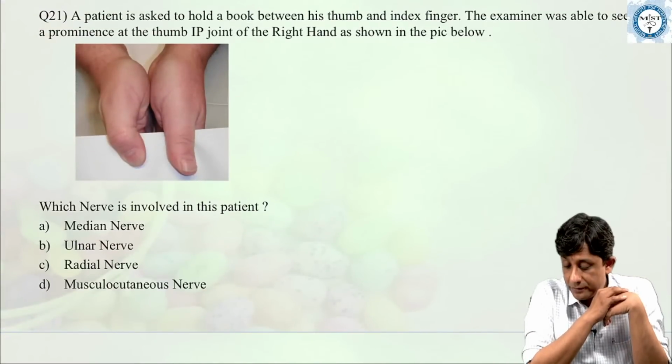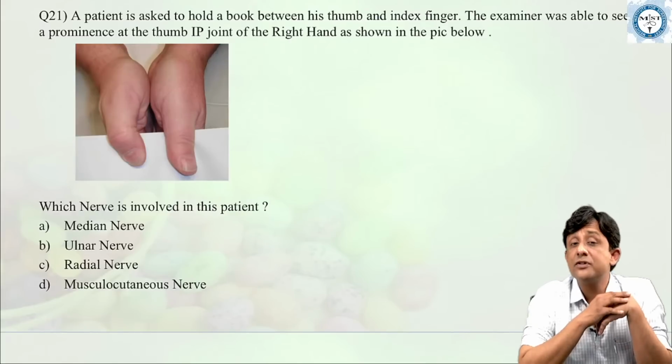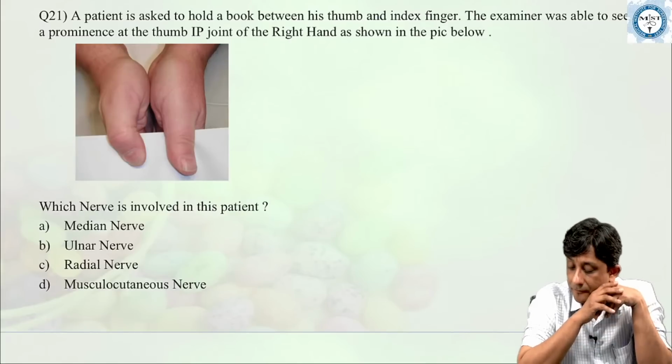Now next question, also an easy one. It's just for a purpose of recapitulation that we've got them.